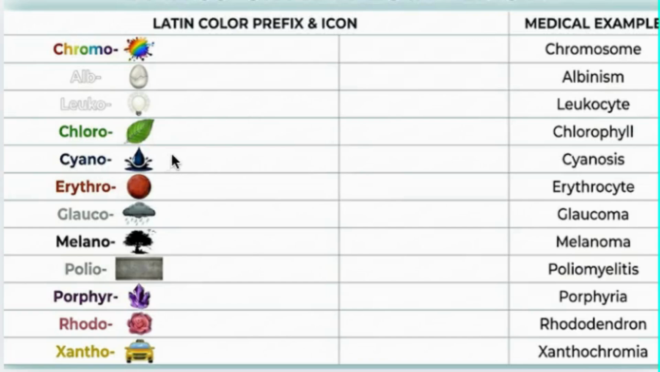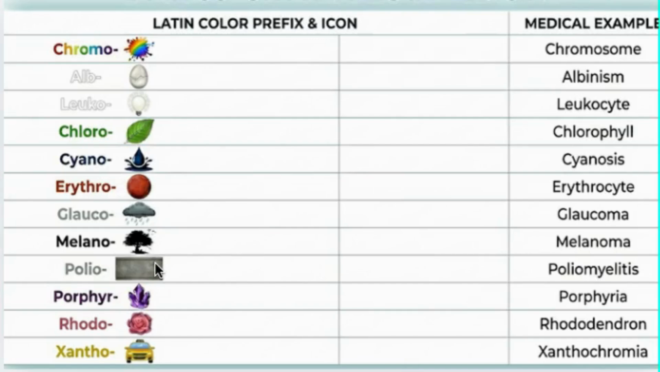Cyano means blue, like in cyanosis. Cyanosis is an abnormal condition where there is a bluish coloration of the fingers. So cyano means blue. Erythro means red, like erythrocyte, the red blood cell. Glauco means gray, like glaucoma. Melano means black, like melanoma, which is a skin tumor of the melanocytes.